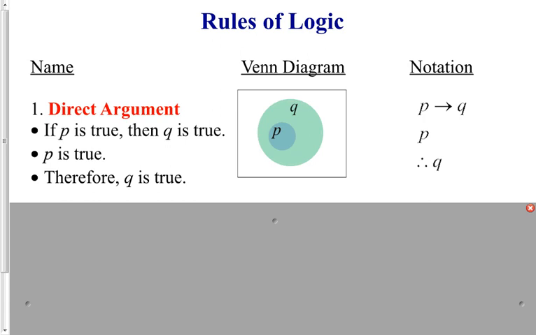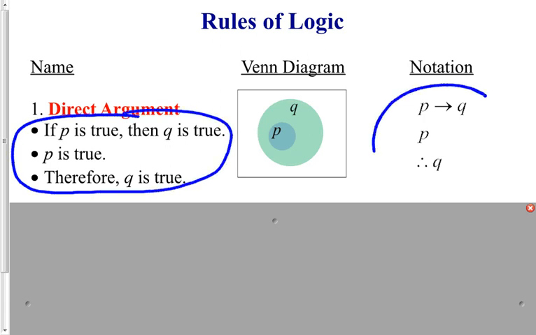And then finally, the notation over on the right. If P, then Q is represented by this first statement. Next, we state P, meaning P is true. And finally, our conclusion. Therefore, Q. The English words that you see here in the bullets and the notation that you see over here are the same.